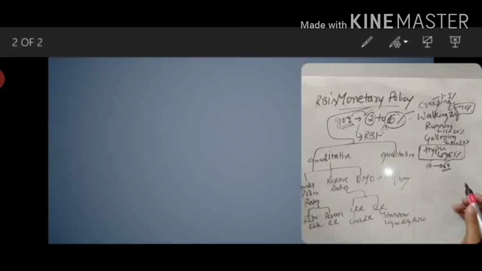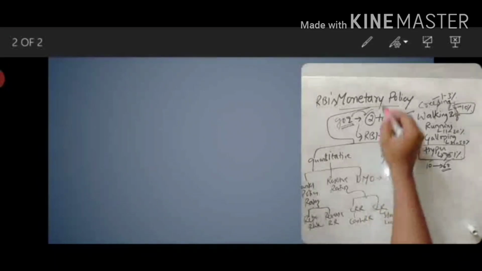For example, my bike needs some repair, so I should use some tools to repair that bike. Similarly, if the Indian economy faces problems from higher prices or lower prices, RBI uses some tools to repair the situation. That is nothing but monetary policy.